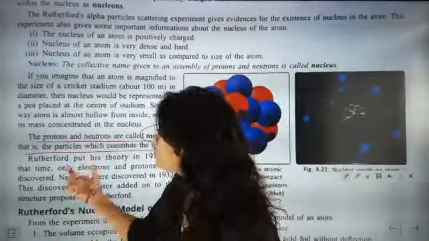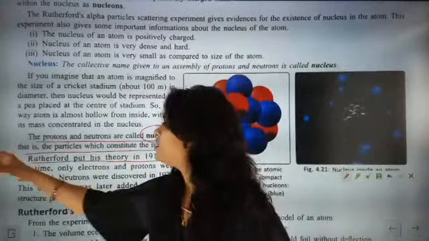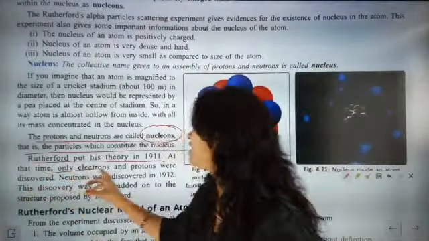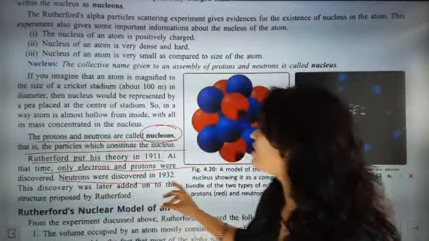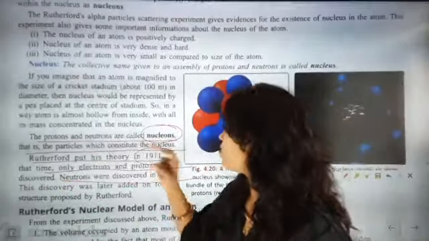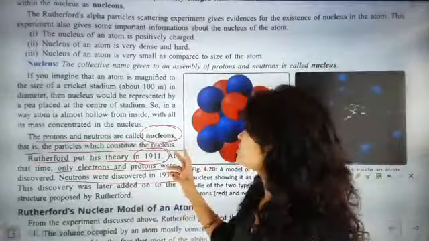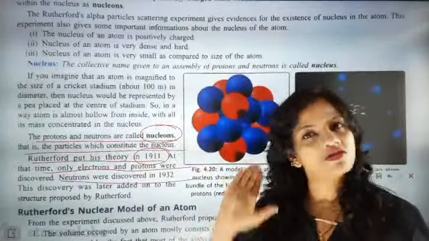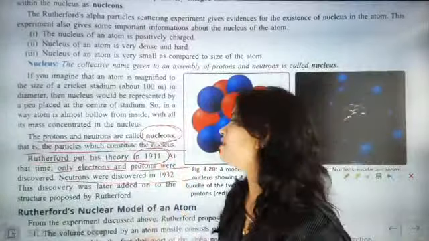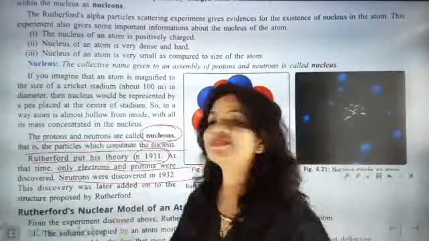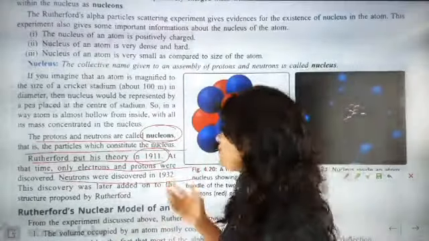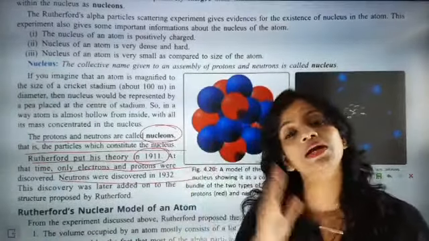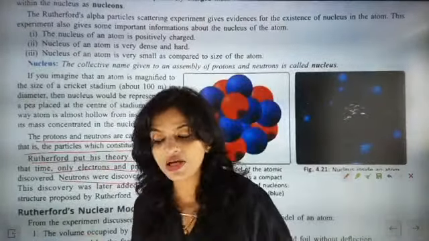Fine. So now Rutherford put forward his theory in 1911. At that time only the electron and proton were discovered. Neutrons were discovered in 1932. See how many years later? If you subtract the years, it comes to 21 years later. So Rutherford gave the concept of the nucleus in 1911, and the neutron was discovered by James Chadwick in 1932.